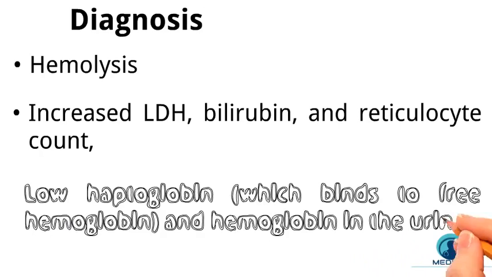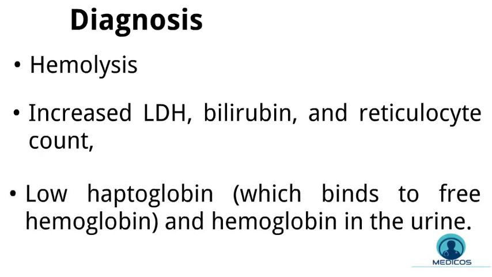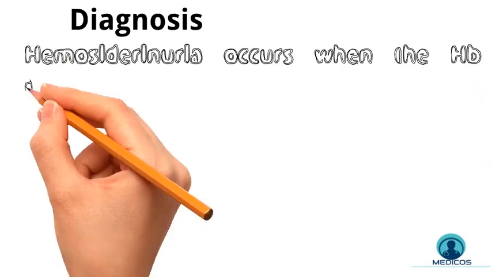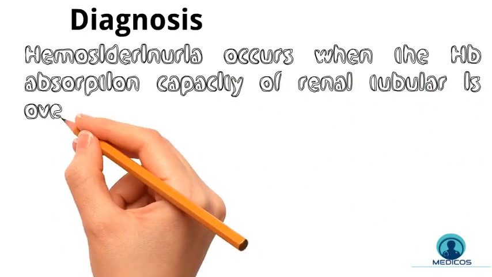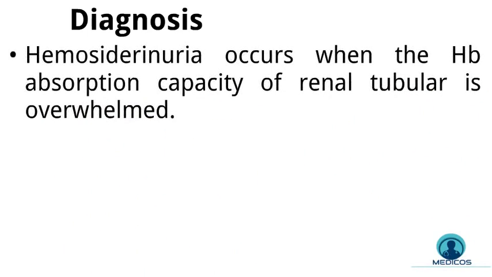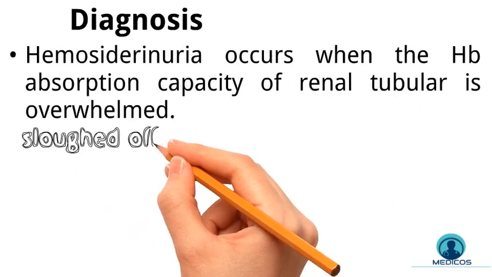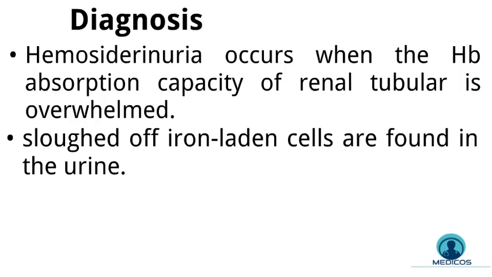Haptoglobin is a protein that binds to free hemoglobin. So as the free hemoglobin increases, the free haptoglobin will decrease since it binds with the hemoglobin. So these patients have reduced free haptoglobin, and hemoglobin in urine is also found in these patients. And the other one is hemosiderinuria, which occurs when the capacity of renal tubular cells to absorb and metabolize the hemoglobin is overwhelmed, and the slough of iron-laden cells are found in the urine.